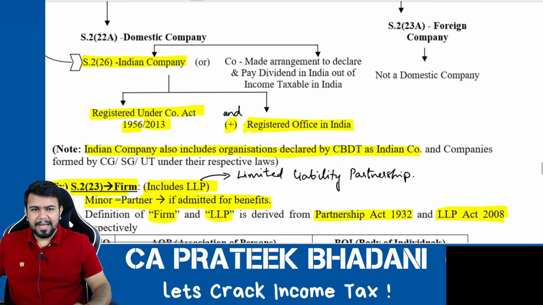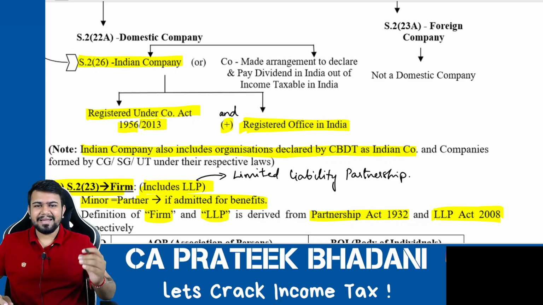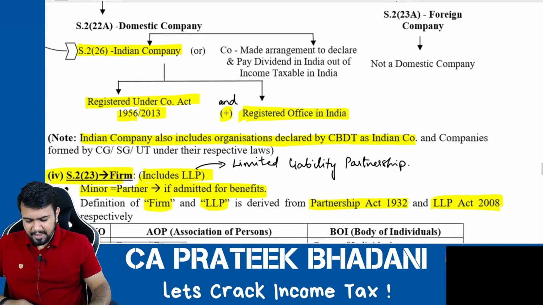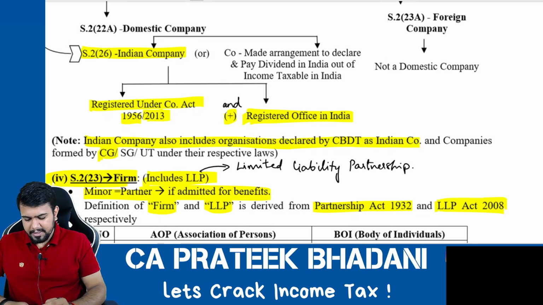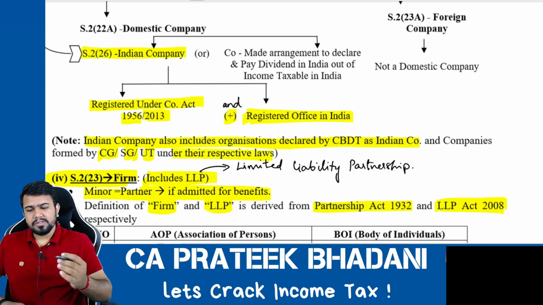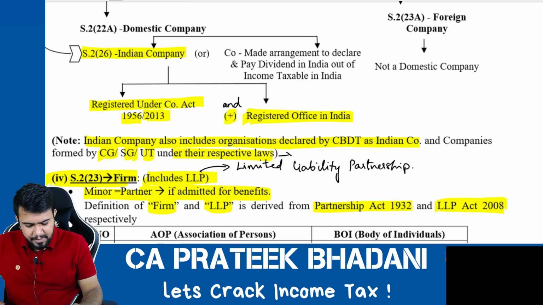I told you, when CBDT declares an organization as a company, it will be considered a company as per income tax law. If CBDT tells that this will be considered as Indian company, then it will be called an Indian company as per the income tax law. And moreover, if there is any company which is incorporated by the central government, state government, or union territory under their respective laws, then also it will be considered as a company under income tax law. So for example, the states usually incorporate financial corporations, correct?